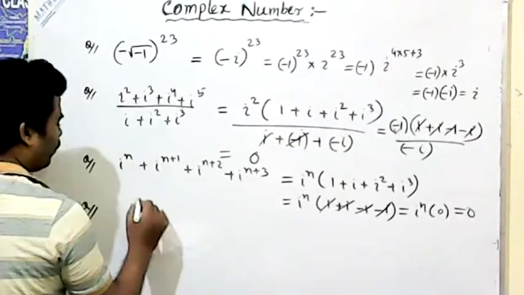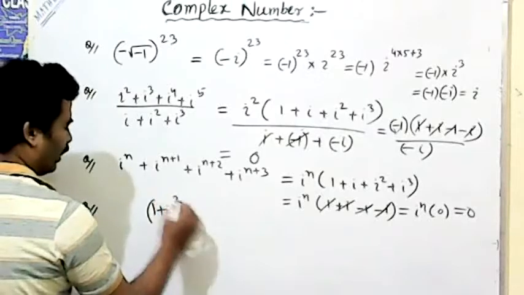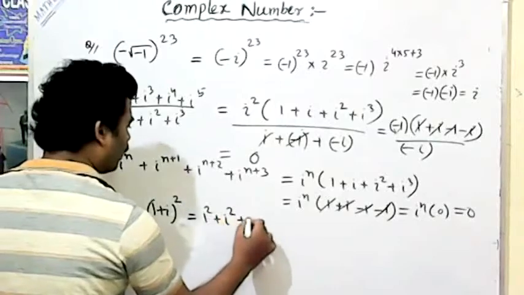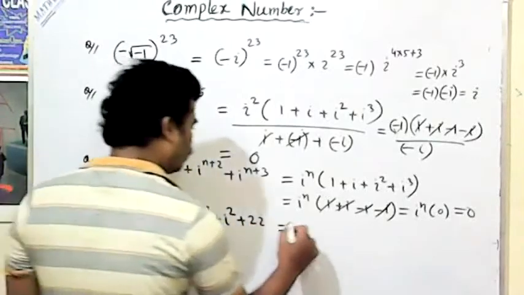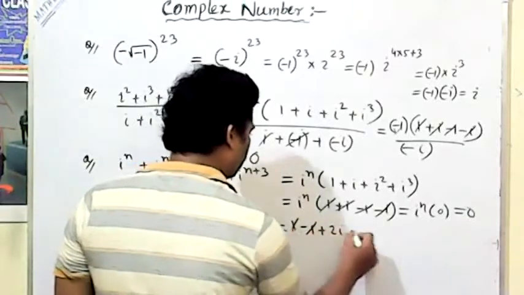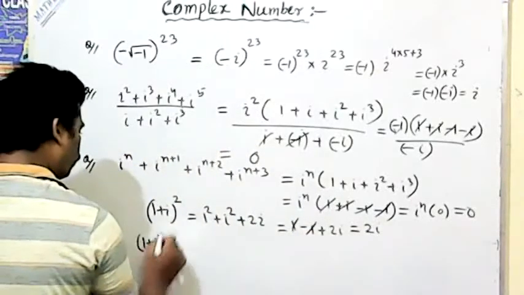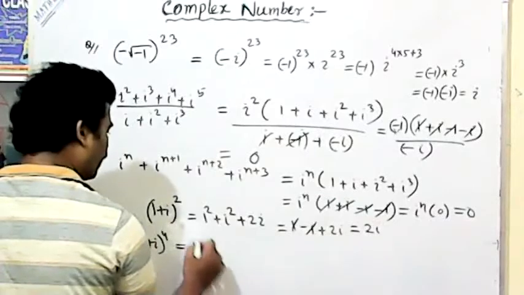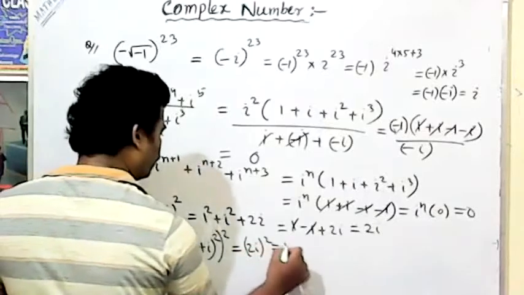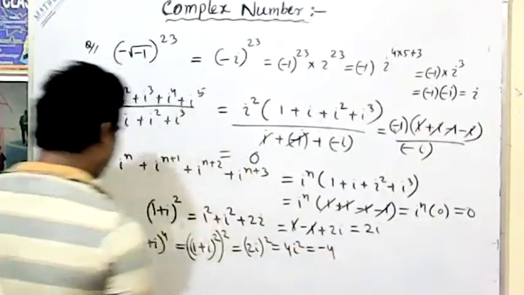The question is what? 1 plus i whole square. That means 1 square plus i square plus 2i. That means 1 minus 1 plus 2i. That is 1 cut, that is equal to 2i. Similarly, you can say 1 plus i to the fourth power means 1 plus i whole square, means 2i whole square, means 4 i square, means minus 4 is the answer.